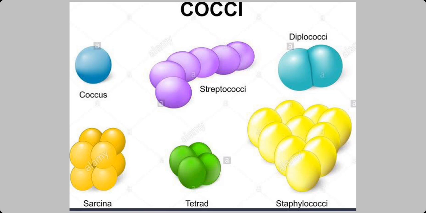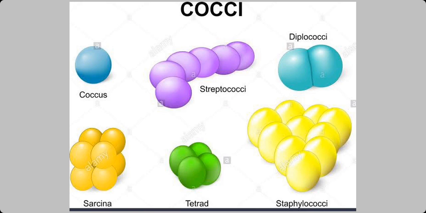These three types are given in your book. Now see here, the first picture is given as coccus, cocci, that is round shape, ball shaped, spherical or ball shaped bacteria. They can stick together in pairs, and it is known as diplococcus, because two cocci are joined. So it is known as diplococci.